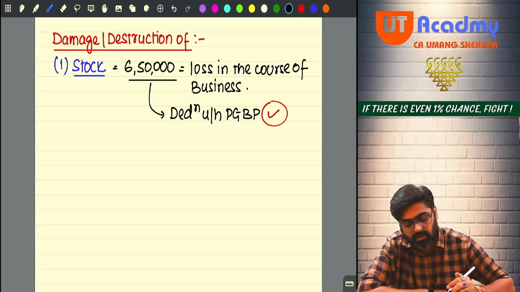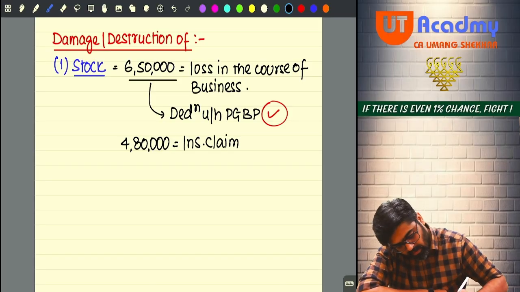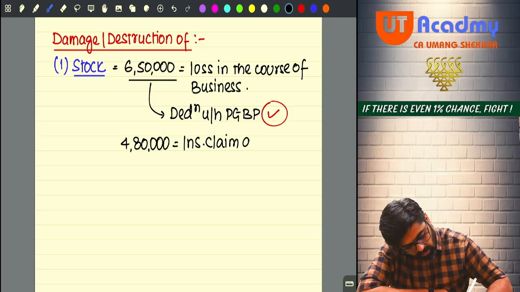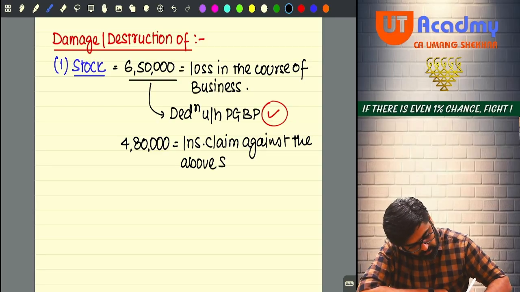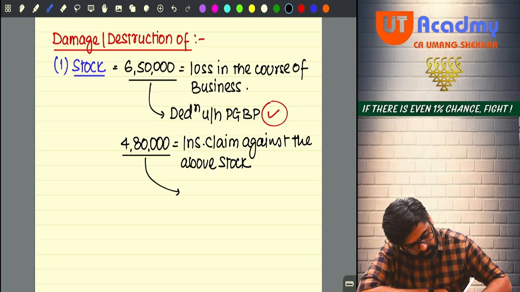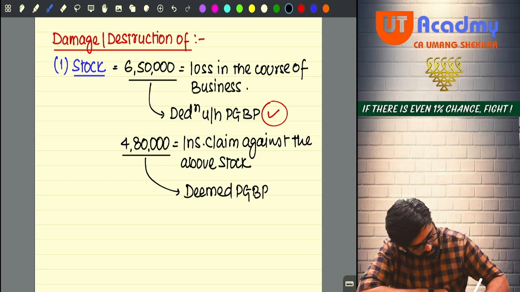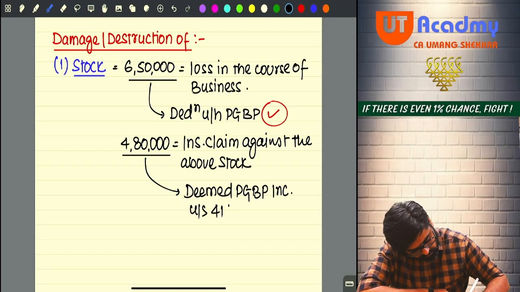So that 480, the insurance claim against the above stock, will now be deemed PGBP income under section 41(1).